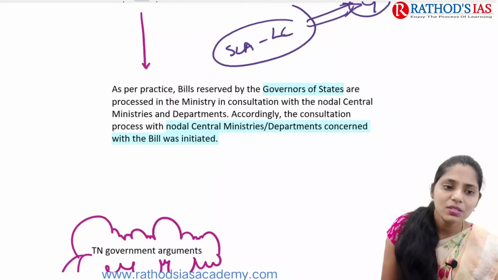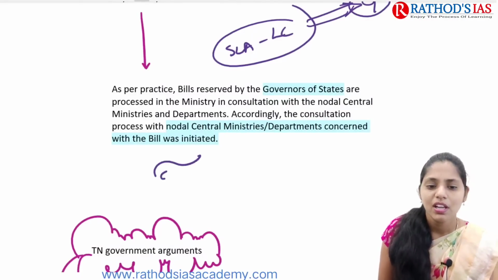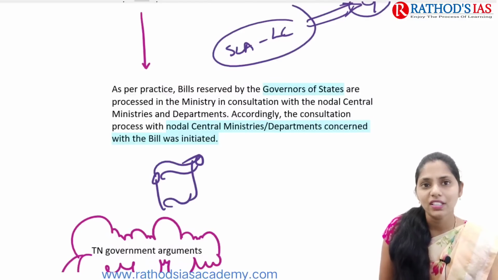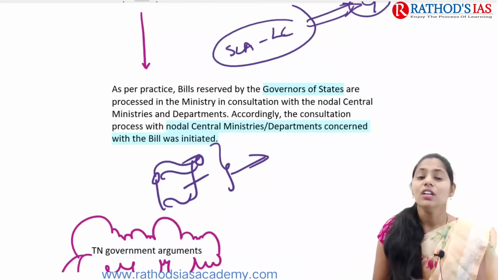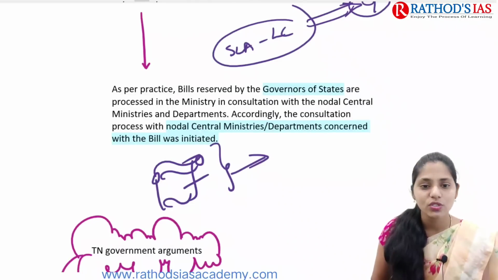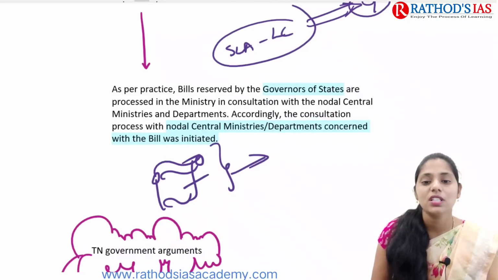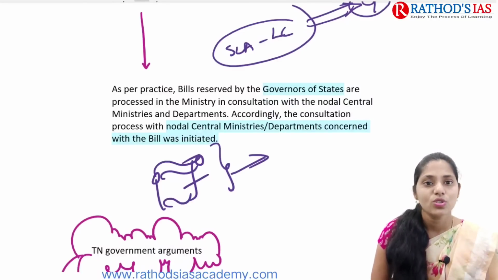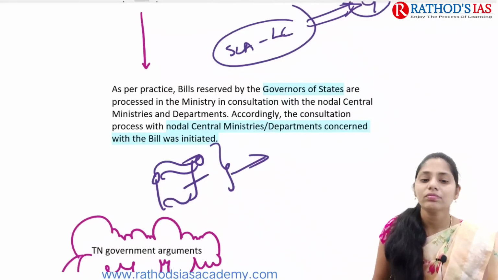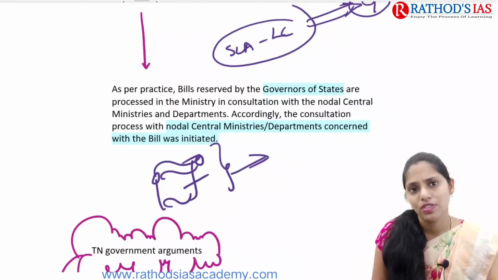So in practice, bills reserved by the Governors are processed in the ministry in consultation with the nodal central ministries and departments. So this is about the status of this bill.